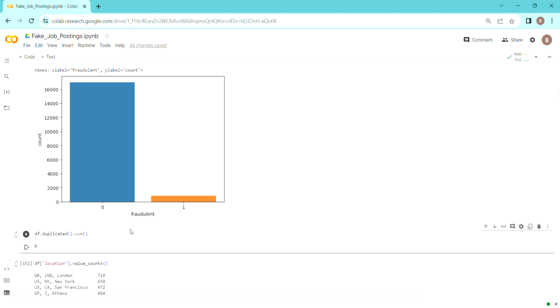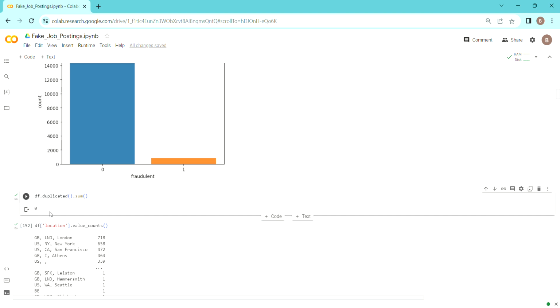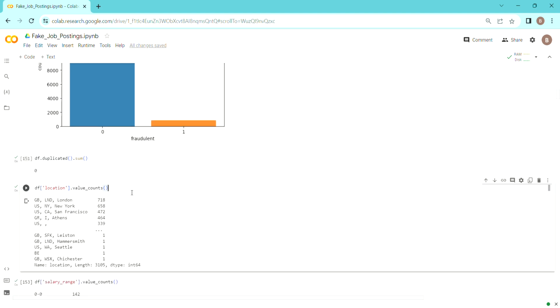Next, let's see how many duplicated rows we have, and we can see there are no duplicated rows. Then comes location, and there is a very important feature to see: in location we have comma separated values. GB means Great Britain maybe, LND is London's code, and it is London. So London has the most job postings.